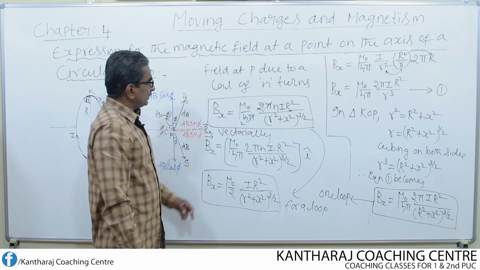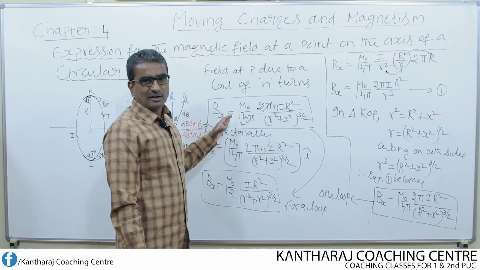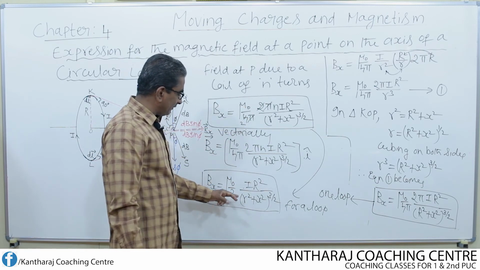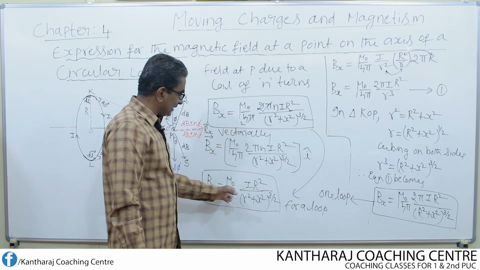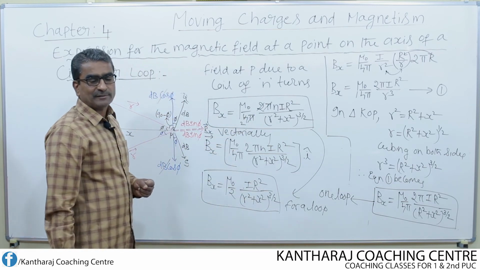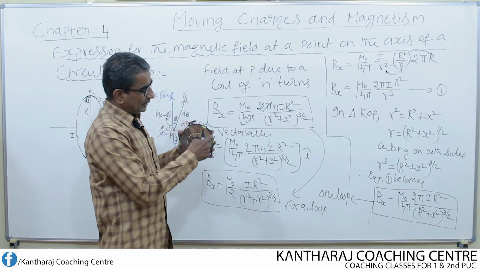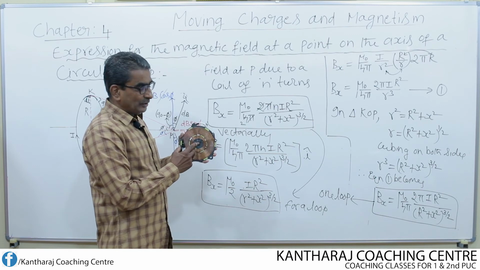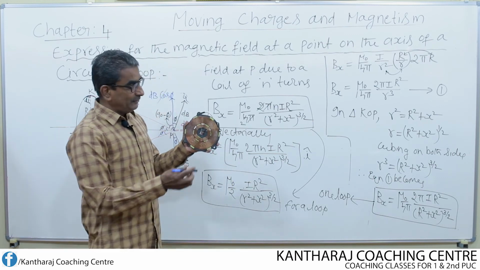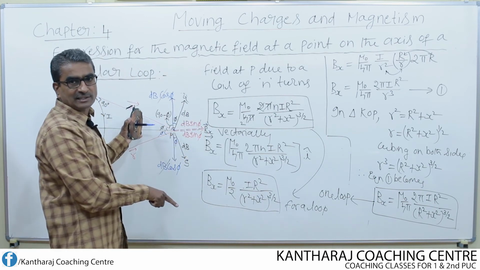Usually if we express the equation along with the constant, then it will be in the standard form, or else we can simplify this further. We can write the same equation like this also. Now remember one point here: whenever current flows through a circular loop or a circular coil of wire, the field will always be along the axis.